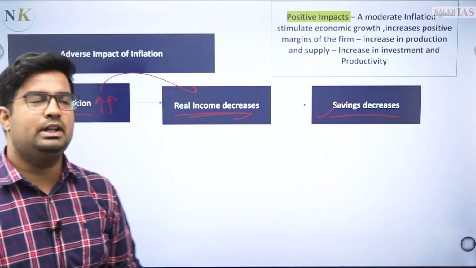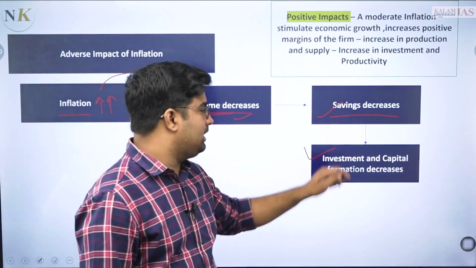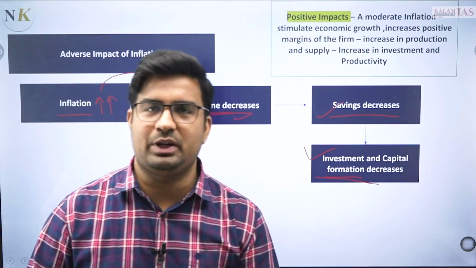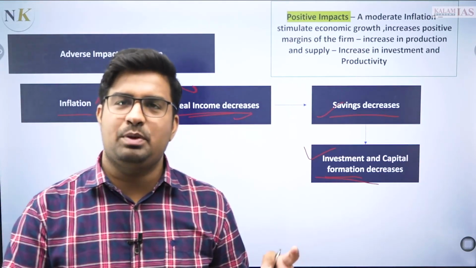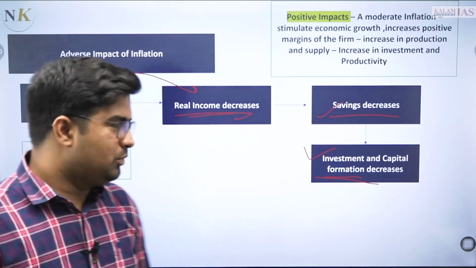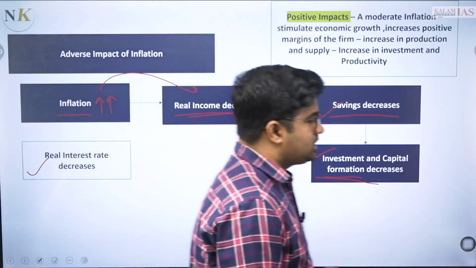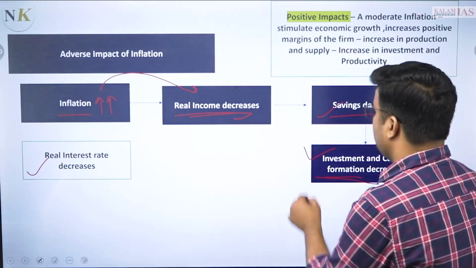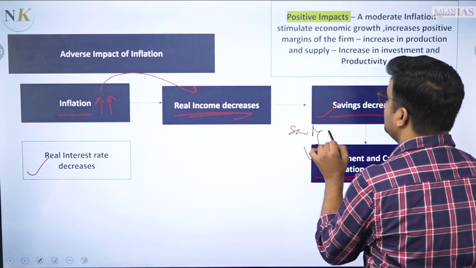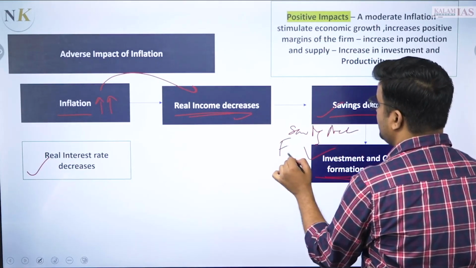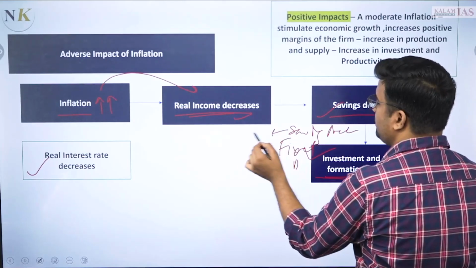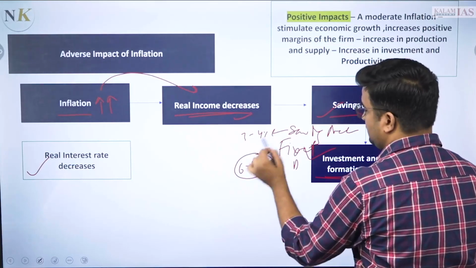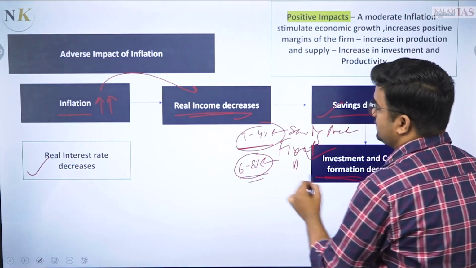And if the saving capacity decreases, it will further decrease the investment and capital formation aspect. Because saving ही नहीं होगी तो investment कहाँ से आएगी, capital formation कहाँ से होगा, banks के end पे भी ये problem create होगी. Furthermore, when the real interest rate decreases... Real interest rate means, say we do saving accounts, we have fixed deposit accounts. Saving पे 3 to 4% मिल रहा है, fixed deposit पे 6 to 8% मिल रहा है for say. But these are the nominal interest rates.